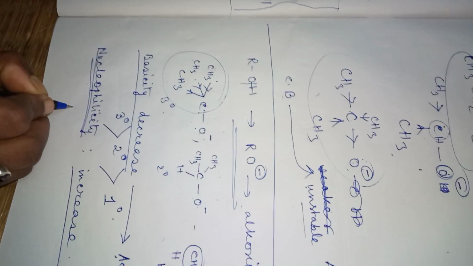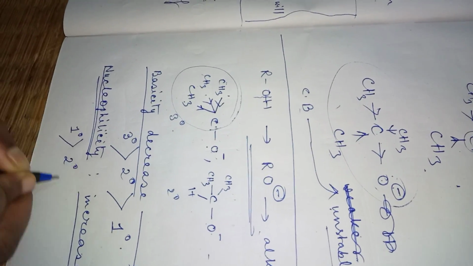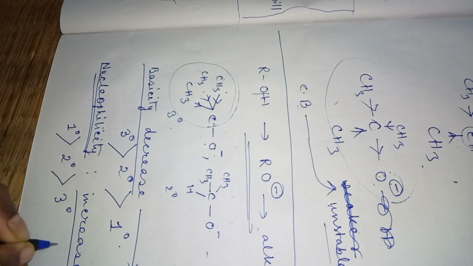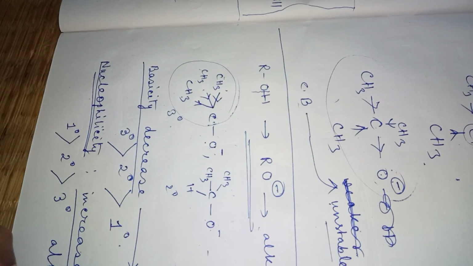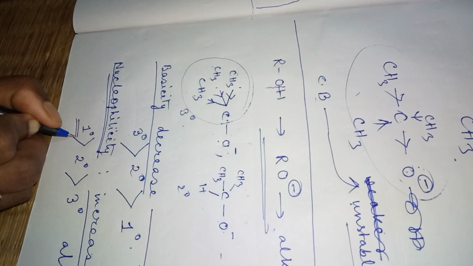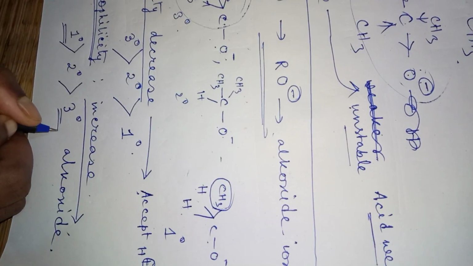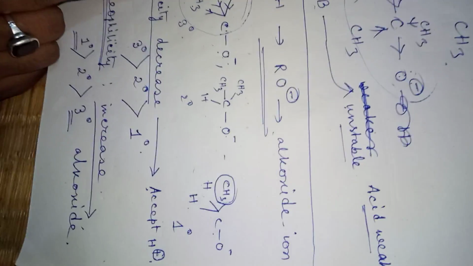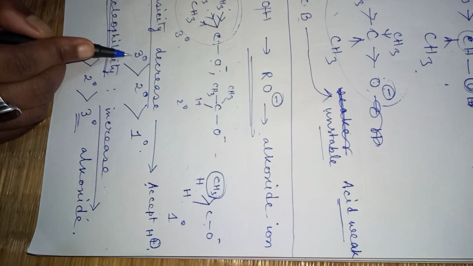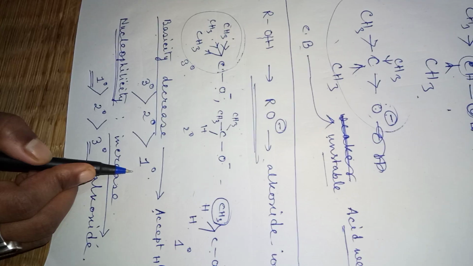That means the primary alkoxide ion will be the best nucleophile, then secondary, then tertiary. This one will act as the best nucleophile here. Tertiary will be a weak nucleophile here. But in the basic character, we are seeing that tertiary will act as a better base than the secondary and the primary. Is it clear?